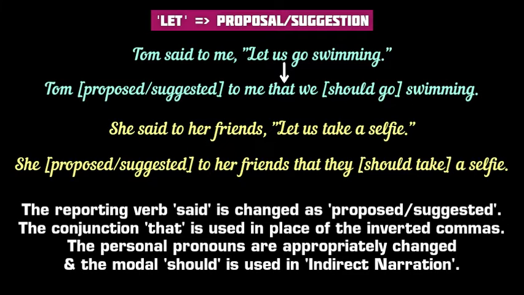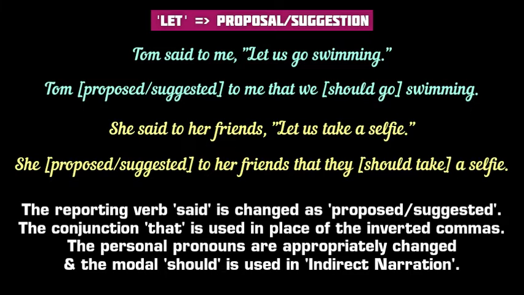That is used in place of the inverted commas. Should comes in place of let before the main verb go. The first person pronoun us in the objective case is changed to the nominative case we. And thus in indirect speech we have the sentence, "Tom proposed or suggested to me that we should go swimming."